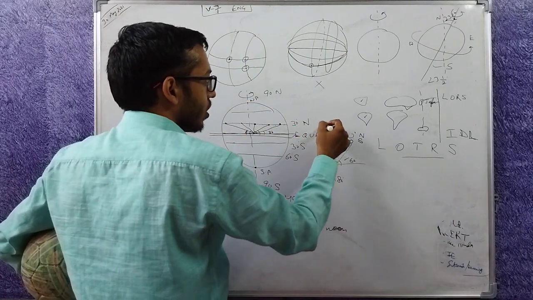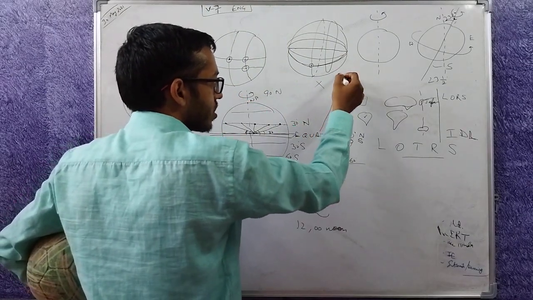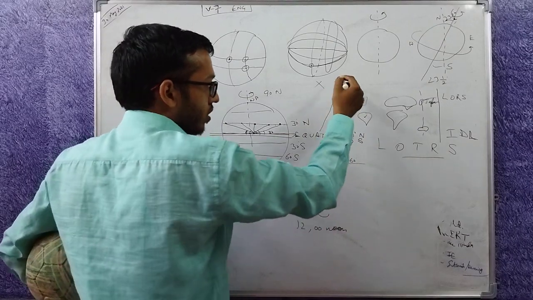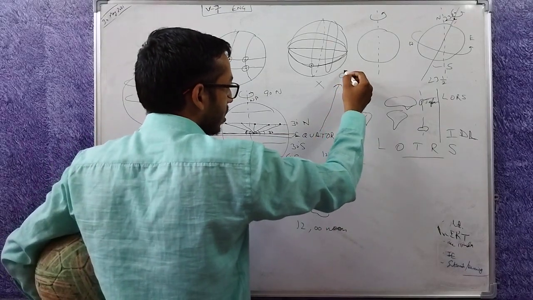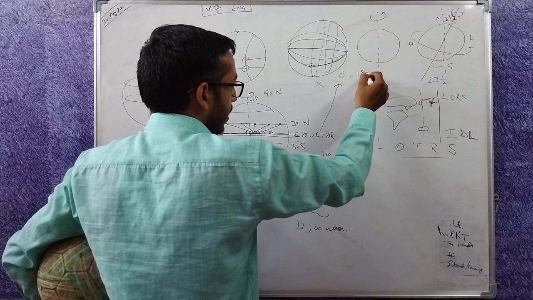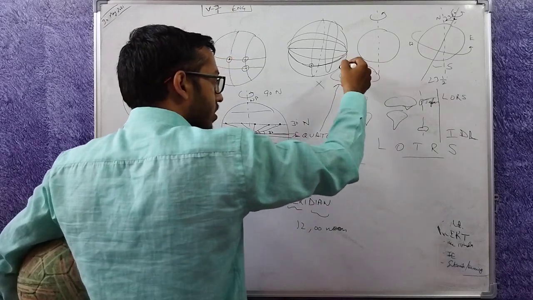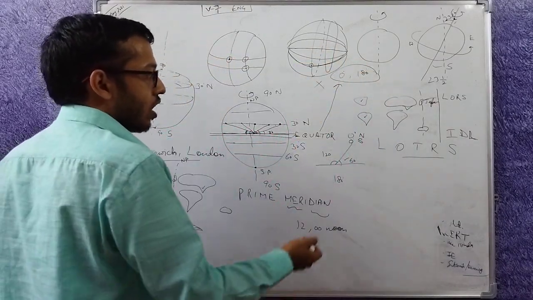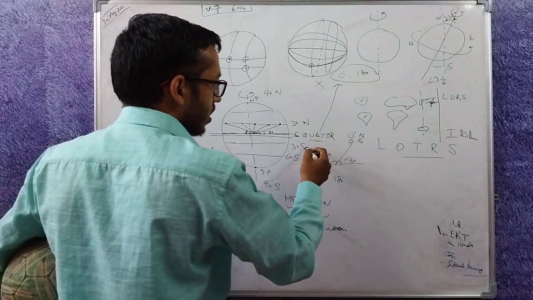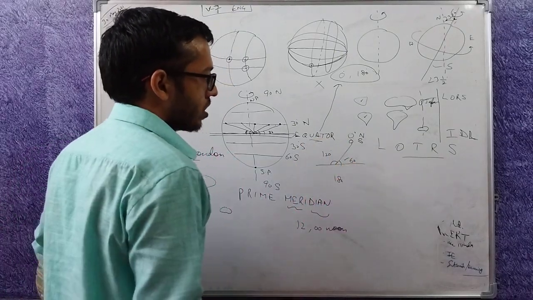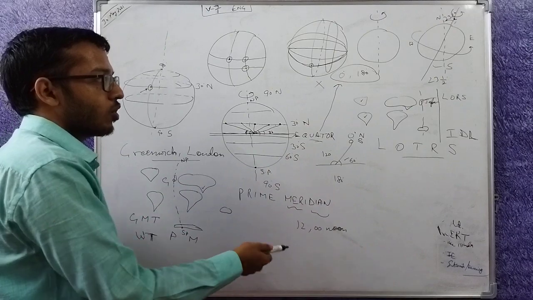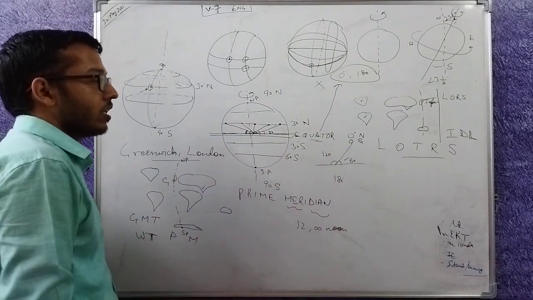So for defining only one line, I would have needed to say two things. You go to 0 degree and then 180 degree. When these two are joined, you get the equator. Now I have defined it such a way that when I say 0 degree north or 0 degree south, you understand I am talking about the equator. It gives a lot of ease.